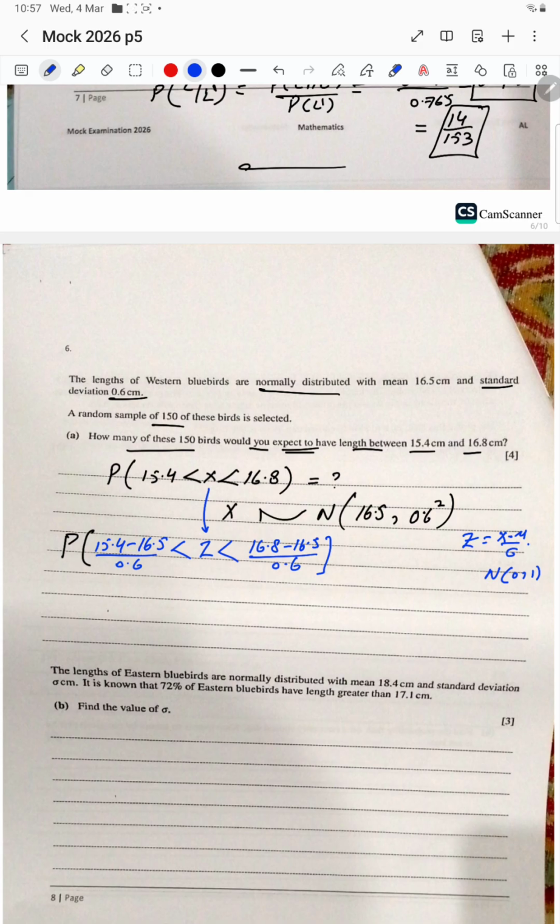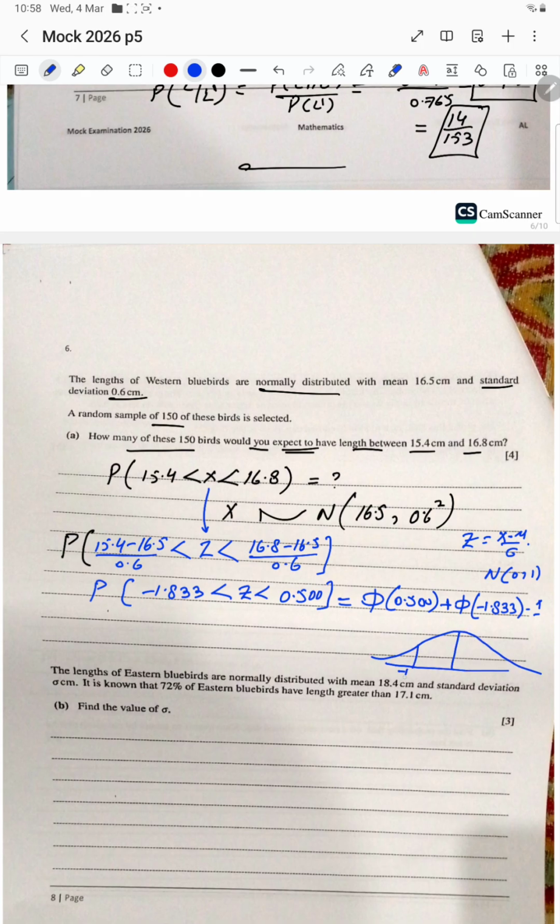So I will get these values, and on the calculator the simplified value will be minus 1.833 less than z is less than 0.500. So that is the same as phi of 0.500 plus, just keep recalling the rule I explained, minus 1. Okay, let me explain it again with the figurative case. This is a case study.